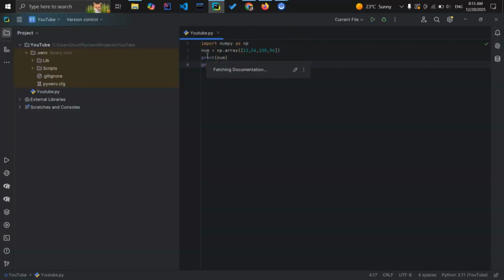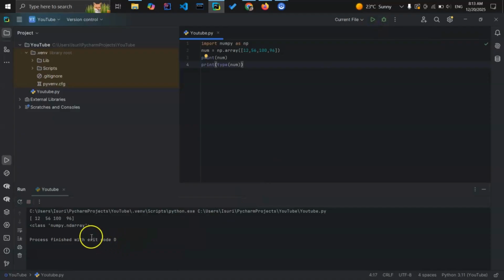Num is a NumPy array. The type of array is ndarray type, right? Let's run it. You can see the array is a NumPy array and the type of array is ndarray, right?